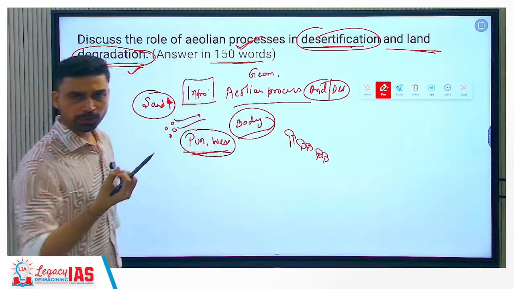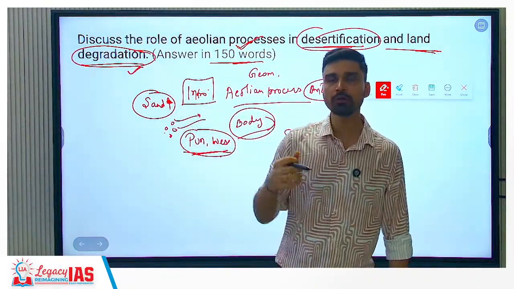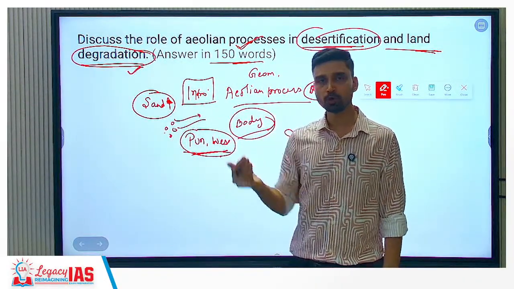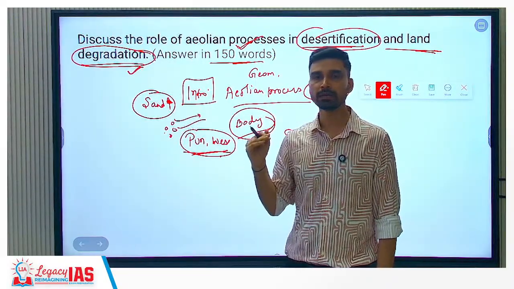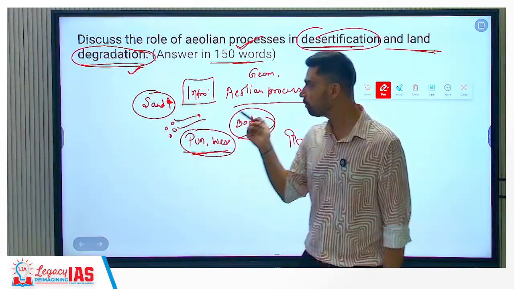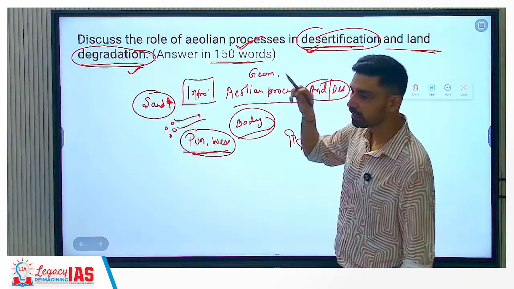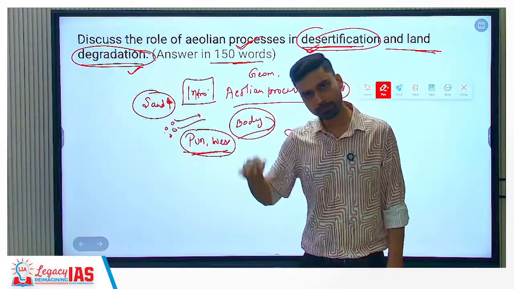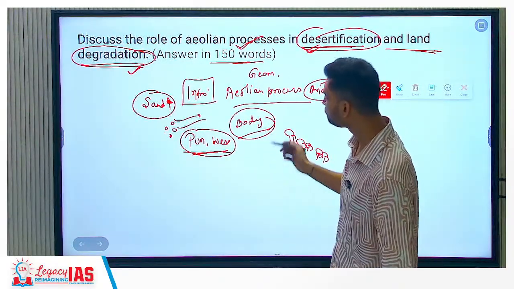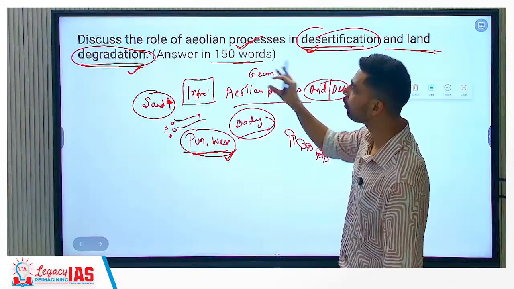It was also in the news because of the Aravali issue. You have large scale protest going on when the government, or the Supreme Court, declared that any part of the Aravali lower than 100 meters will not be considered a mountain. That is when mining can take place, and the impact of aeolian processes on desertification and degradation can be seen to a greater extent in the eastern part of India, beyond Rajasthan also. This is what we have described, and you can bring in these aspects to link it with current affairs.